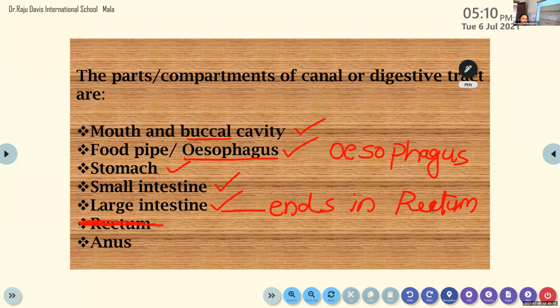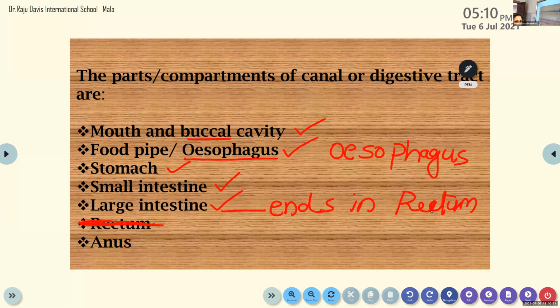And what is the last compartment of our unbroken canal? Anus. A-N-U-S. Okay, so these are the different compartments of the unbroken canal. Through this unbroken canal, the food passes from the mouth to the stomach. The different compartments of this canal start from the mouth or buccal cavity, and where does it end?